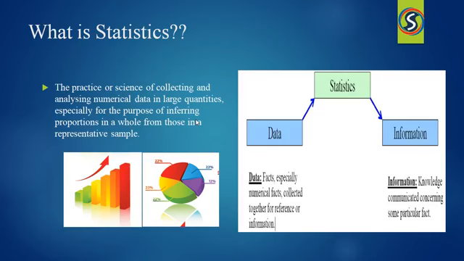The human brain can get more information from graphs rather than spreadsheets, right? So we need to represent our data in graphical form. With the help of statistics, we can represent the data in graphical format. Without statistics, representing data in graphical format is not possible.